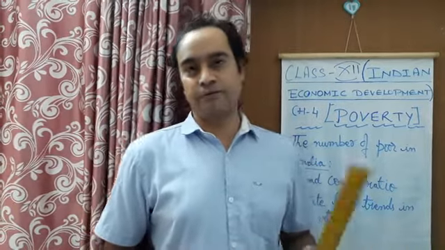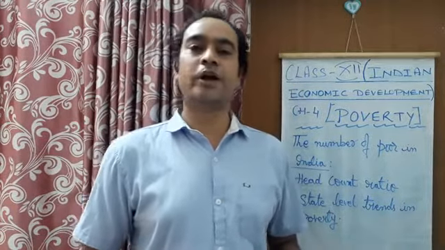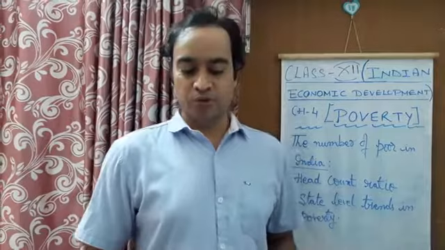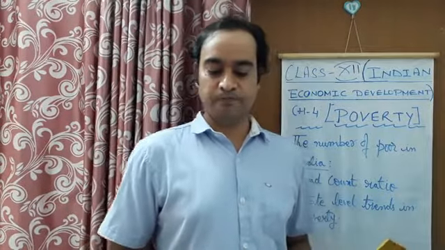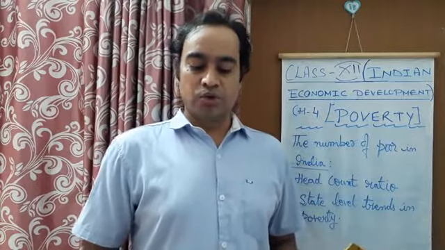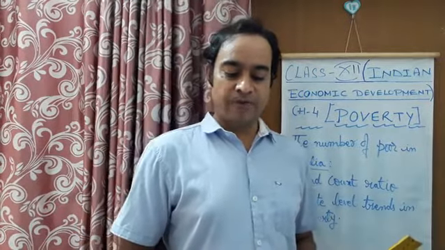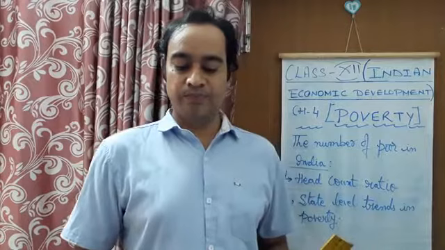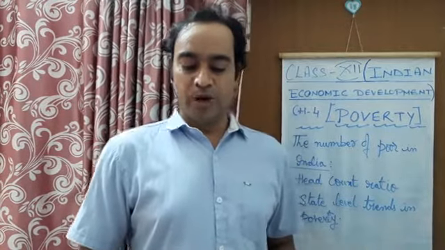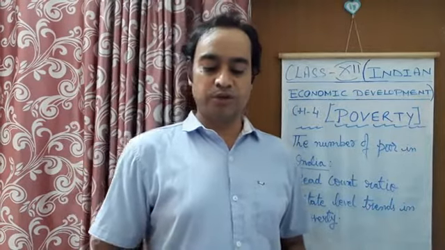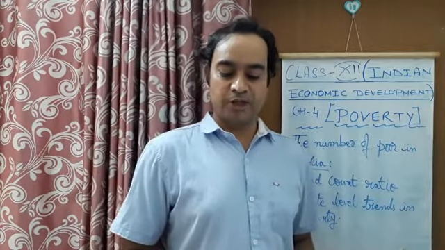Okay, even if we study the data of 2011-12. So these 4 states are Odisha, Madhya Pradesh, Bihar and Uttar Pradesh. Okay, so these 4 states are still far above the national poverty level. You may notice West Bengal and Tamil Nadu reduced poverty level much better than other states.